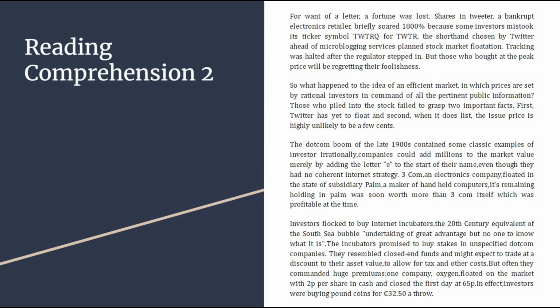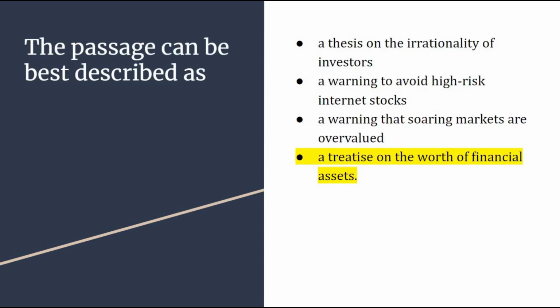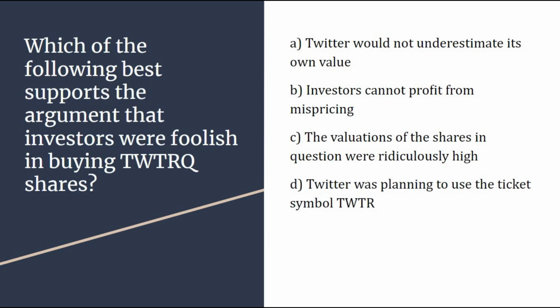Okay. Now this is the second passage, or you can say the reading comprehension number 2. Pause the video, go through this passage carefully and make yourself ready for answering the next questions. The first question is, the passage can be best described as, and the correct answer here among all the given options will be a treatise on the worth of financial assets. Okay. Number 2, which of the following best supports the argument that investors were foolish in buying TWTRQ shares? Go through the options, find out the correct answer.